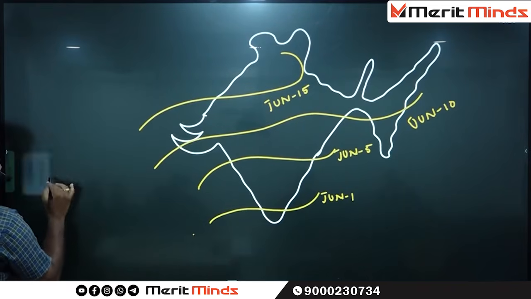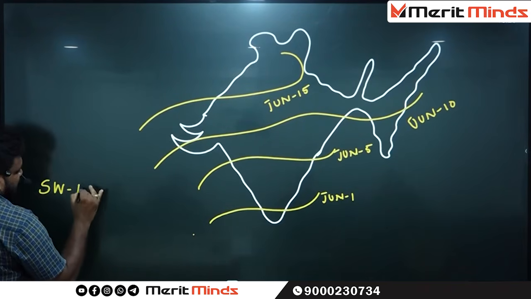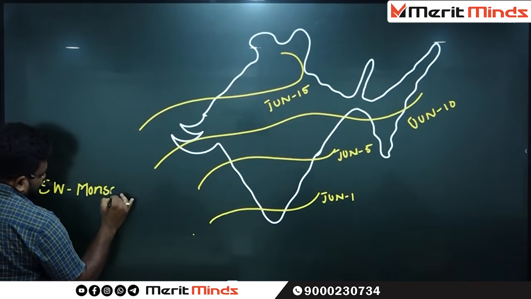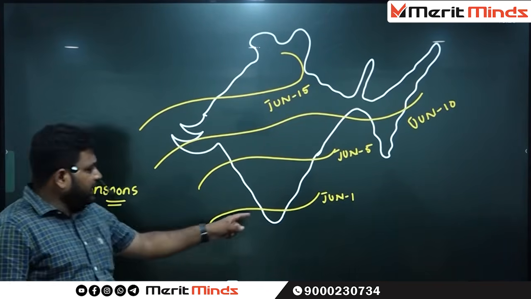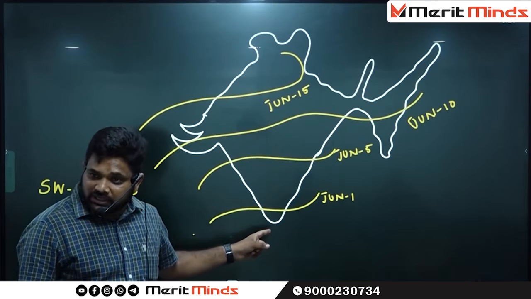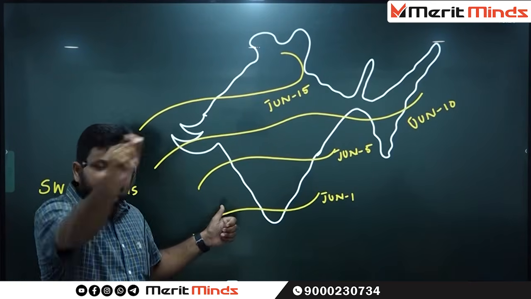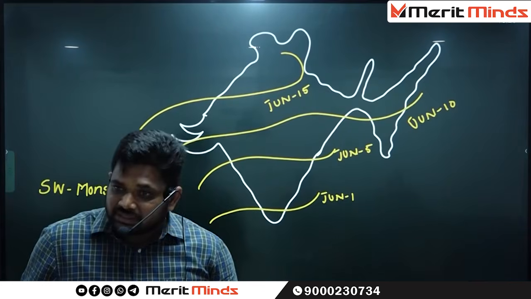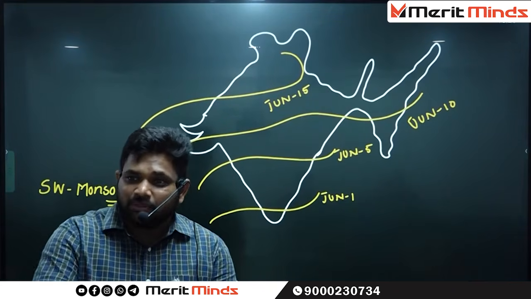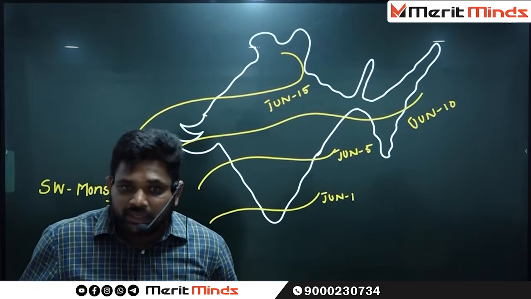Such monsoons are called Southwest Monsoons. It enters India on June 1st and covers entire India by June 15th. It means that within 15 days, the monsoons are distributed all over India.